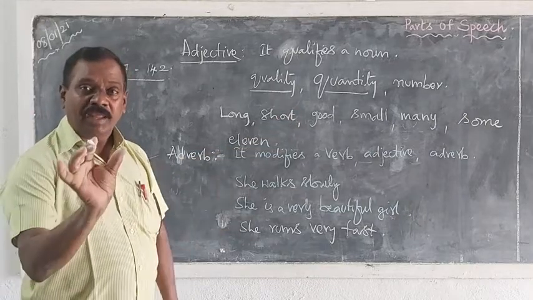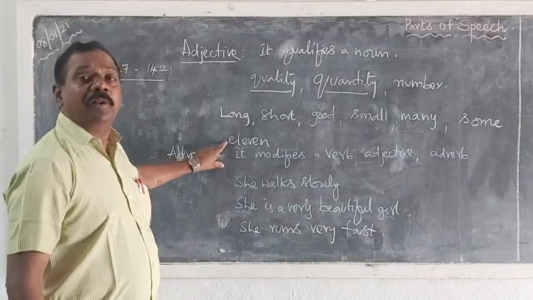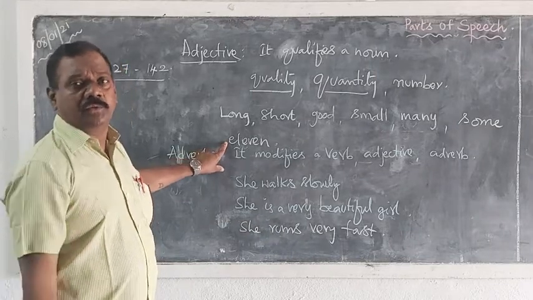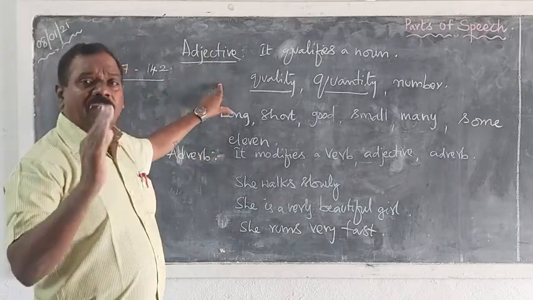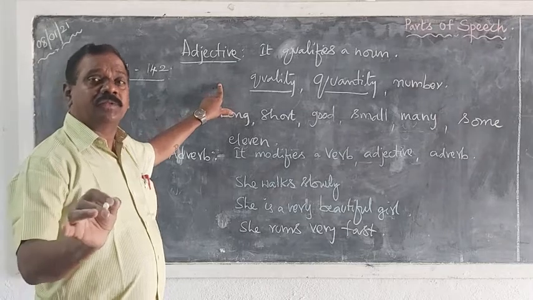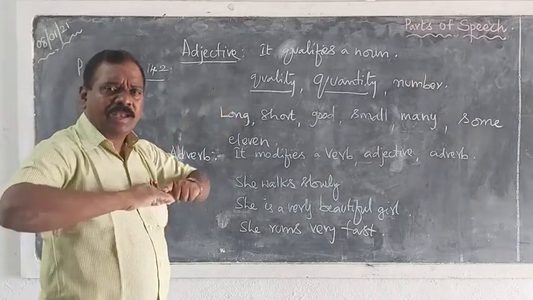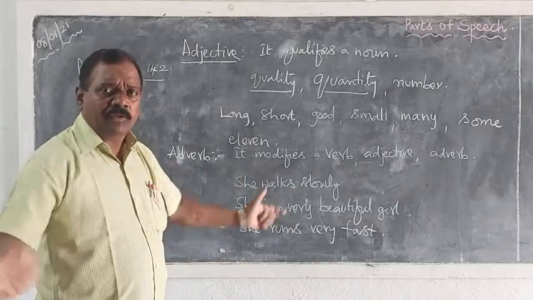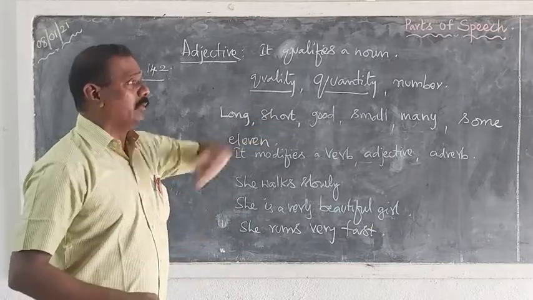Many boys, many, that is an adjective. Coming to the number, there are 11 players in a cricket team. 11 is an adjective. So, we can say an adjective qualifies a noun. It talks about the noun's quality. It describes a noun. It enlarges its meaning. It says something about the meaning. It touches something about the noun.